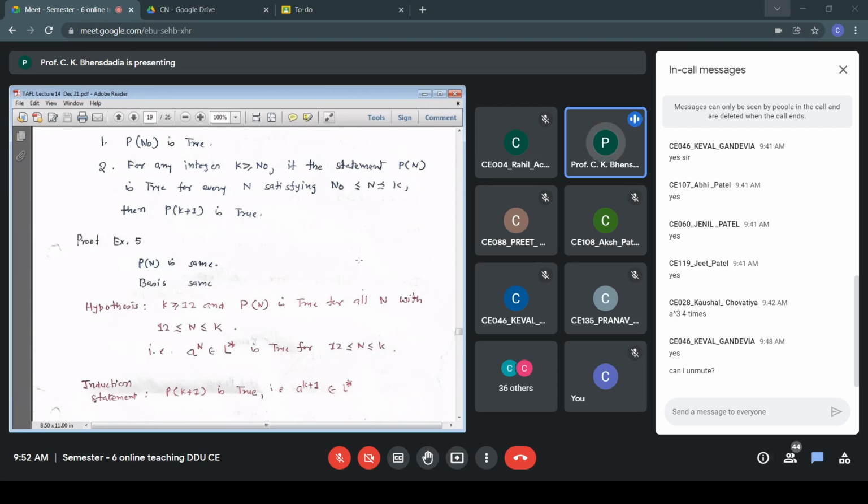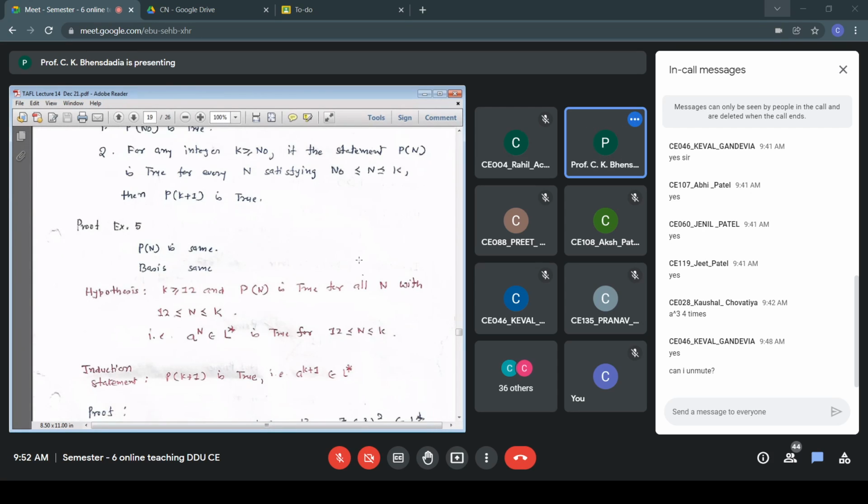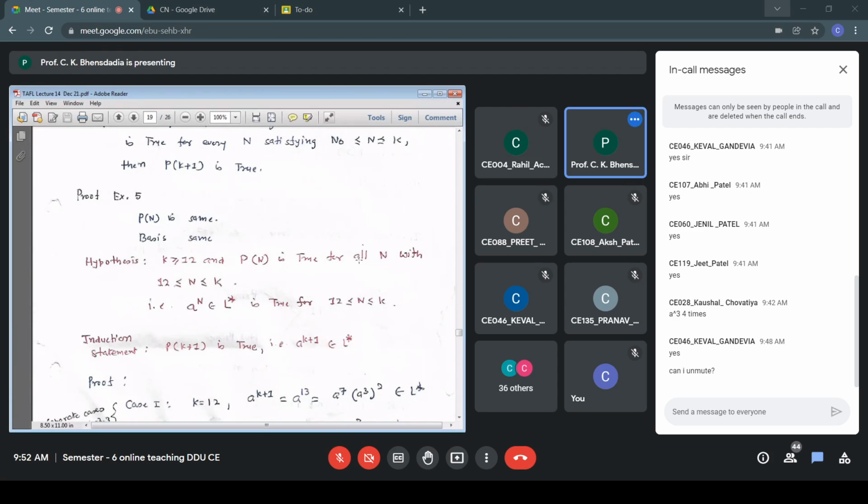So now I have multiple values for which the statement is assumed to be true. So it becomes a simplified task. For multiple values, the statement is assumed to be true. Now I have to prove the statement is true for the next value, k plus 1. So P of k plus 1 is true. That is, a to the power k plus 1 belongs to L star, no change. The proof.